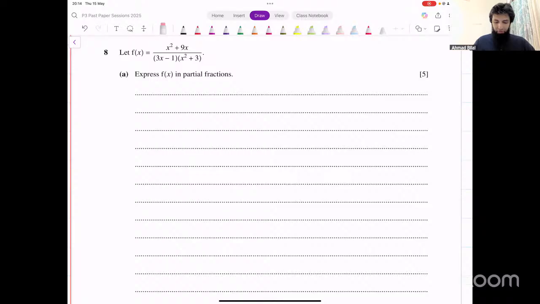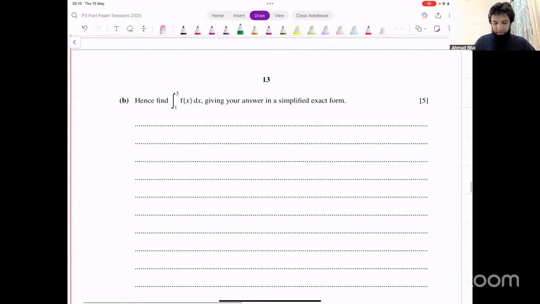That's a proper fraction. So you'd have to use ln rule once you've integrated, and possibly the tan inverse rule as well, depending on what you get from the second fraction. You might have to split the numerator there as well. We've done multiple questions like that already.